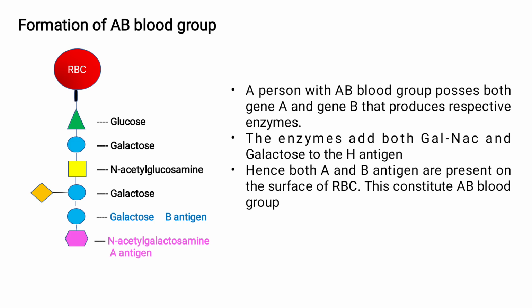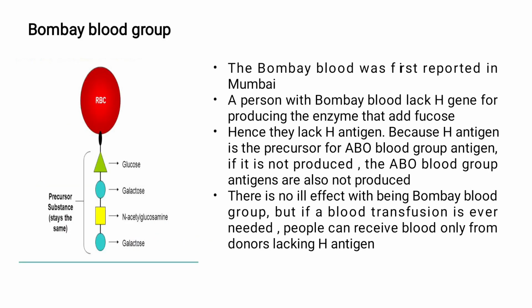So these are the major four types of blood groups, that is O, A, B and AB. But in some cases, rare blood groups are also found. One among them is the Bombay blood group. The Bombay blood group was first reported in Mumbai. You can observe in case of Bombay blood group, there is no addition of fucose, that is, H antigen is lacking. So this is the blood group which truly lacks the antigen.